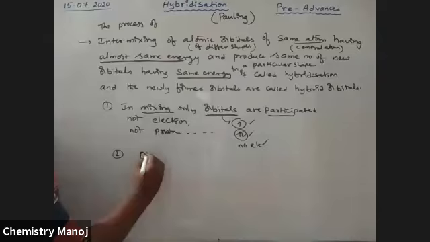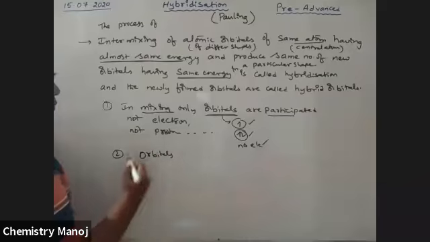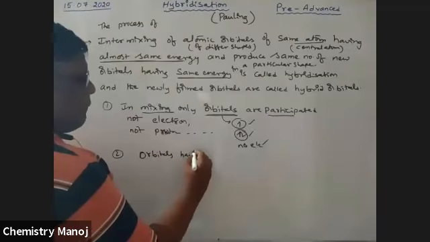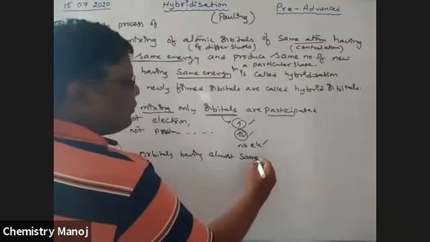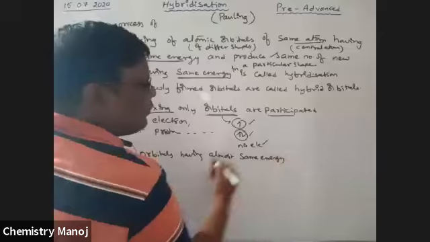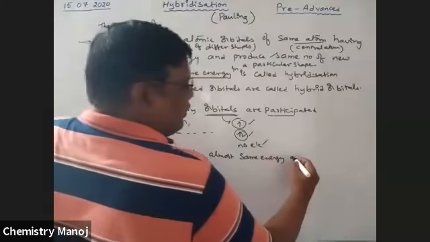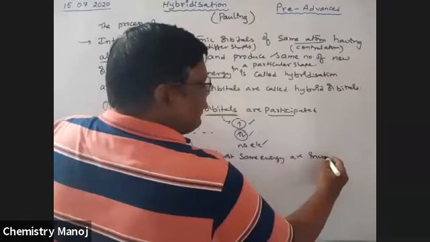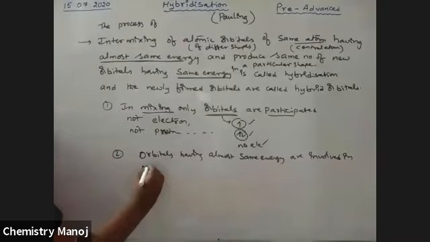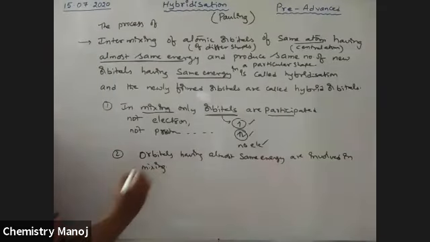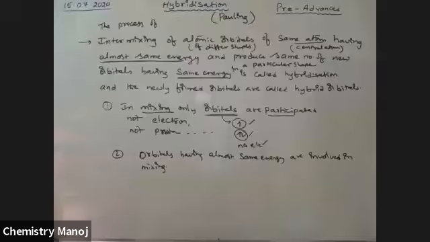Next, orbitals having almost the same energy level are involved in mixing.